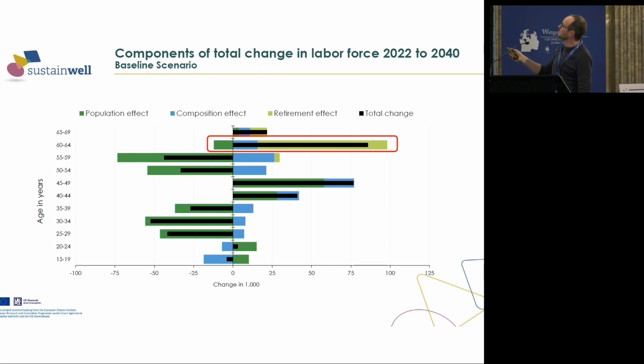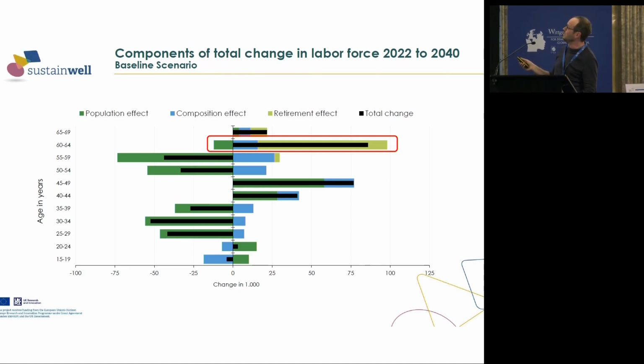And the large one here is the retirement effect that shows how much of the increase in the labor force of the age group 60 to 64 can be contributed to the increase in retirement age over time. And this residual term here, the blue one, is the composition effect that shows how, even if we wouldn't have any change in retirement age, the number of people in the labor force would change. And you see here, this is positive because of education expansion. People enter the labor market later, and they have less time to accumulate the necessary contribution periods to qualify for early retirement, which drives up labor force participation at higher ages.